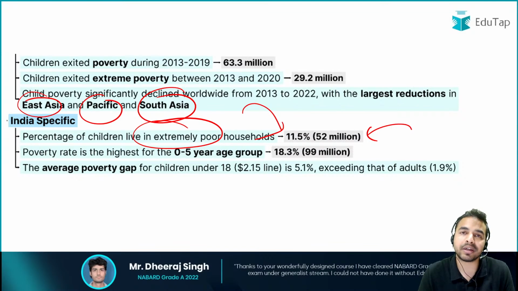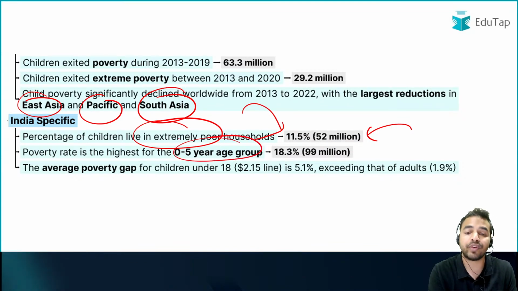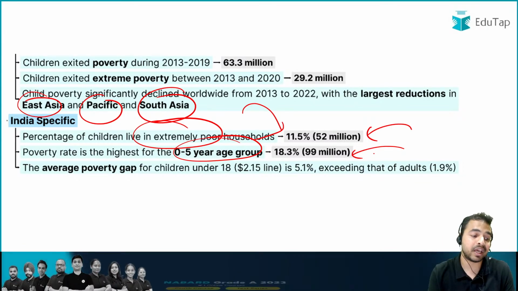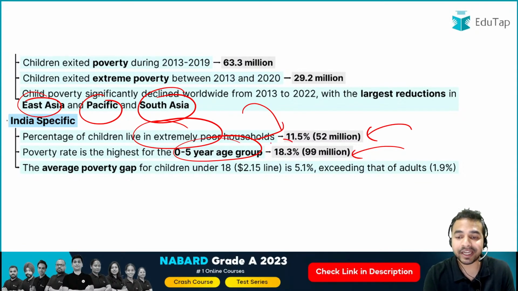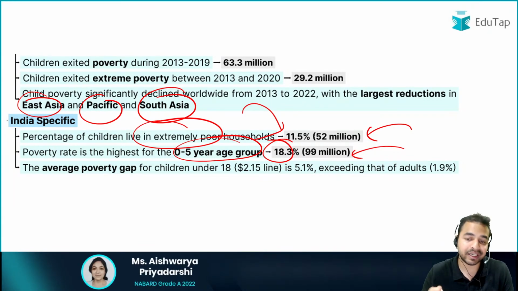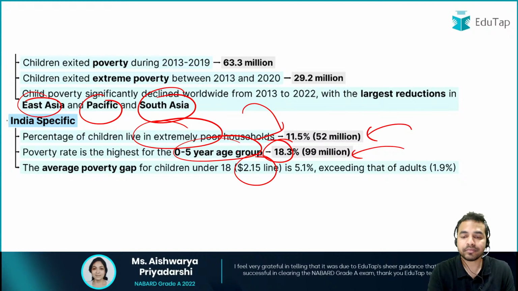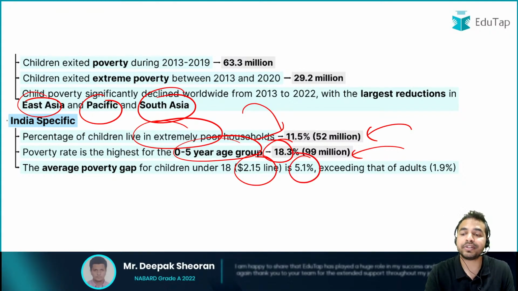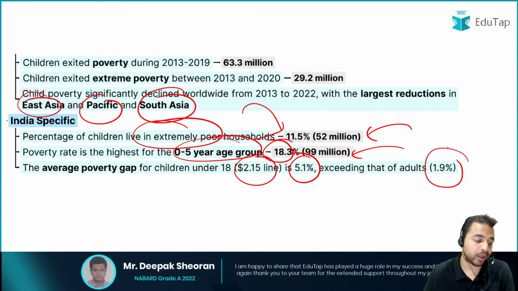Poverty rate की अगर हम बात करते हैं, तो it was highest in the 0 to 5 year age group. और यहाँ पर इंडिया के अगर हम बात करते हैं परसेंटेज की, तो कितने ऐसे लोग थे, 99 मिलियन चिल्ड्रन. You can see here they are just close to 100 million. 18.3% of these children of the 0 to 5 year age group are basically there in that. And when I talk about the average poverty gap for children under 18, that is below the $2.15 line, they are 5.1%, exceeding that of adults, that is just 1.9%.